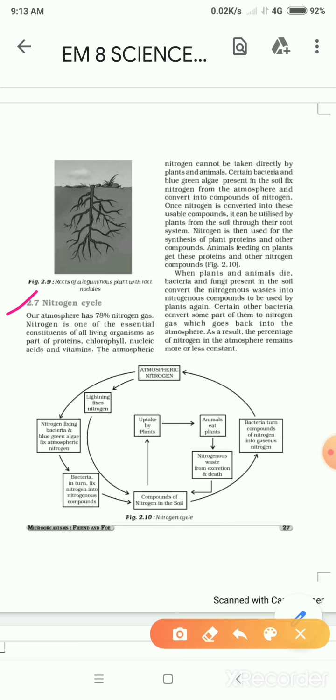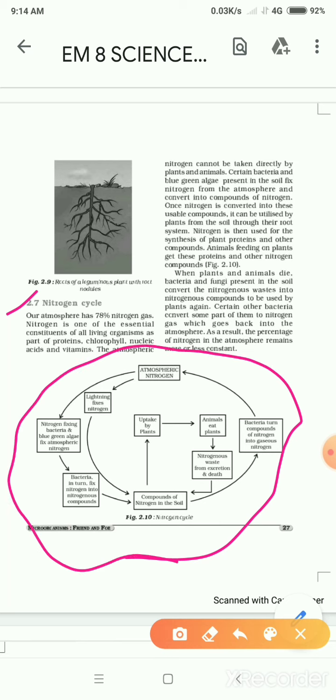Nitrogen is one of the essential constituents of all living organisms, such as parts of chlorophyll, nucleic acids and vitamins. The atmospheric nitrogen cannot be taken directly by plants and animals. See, the nitrogen cycle is also given. We will see it, but let's read first.